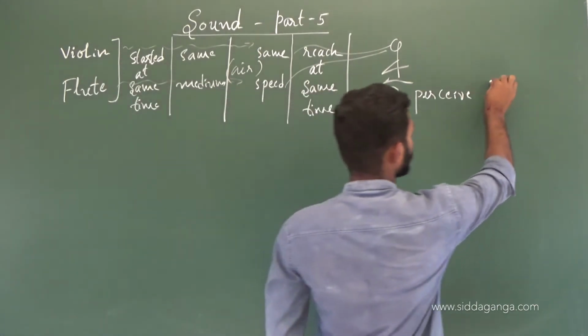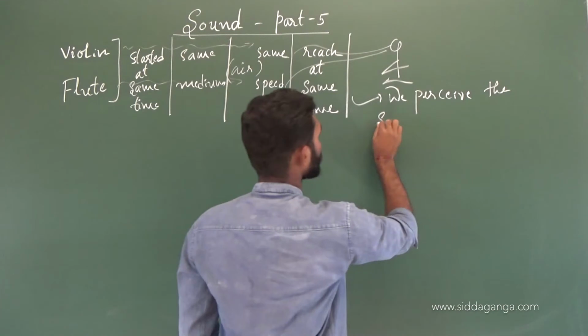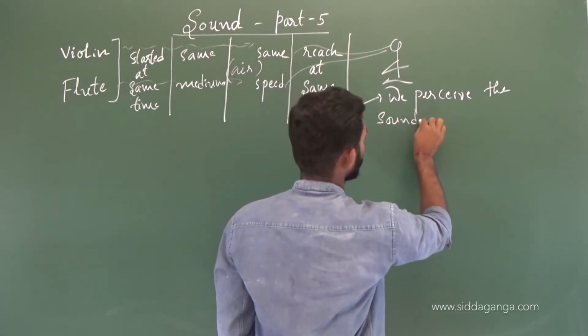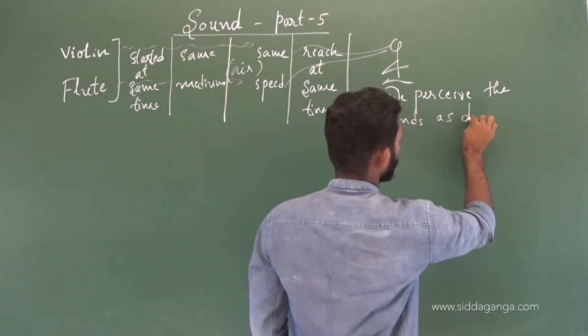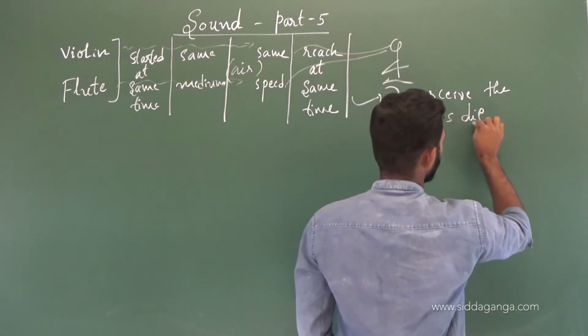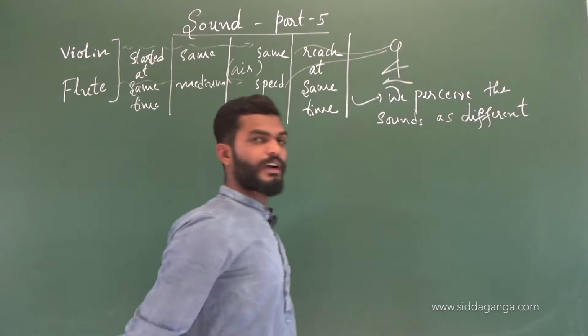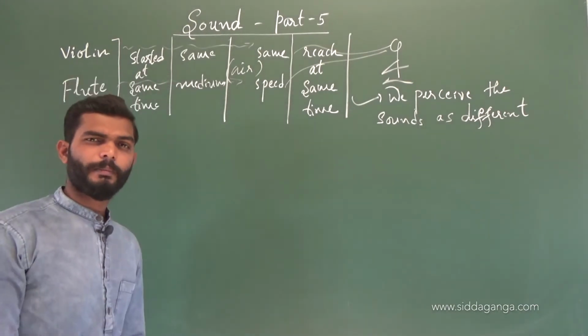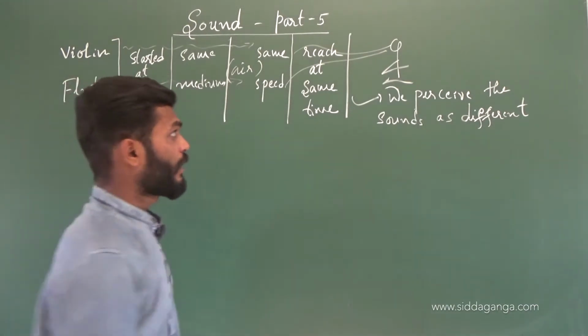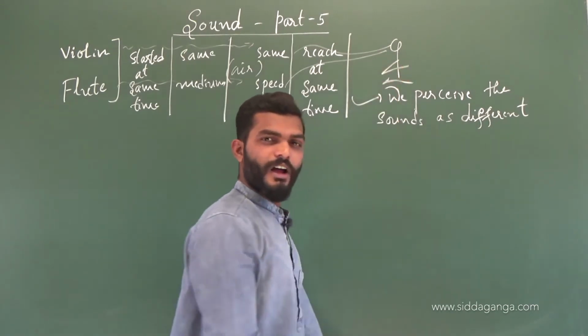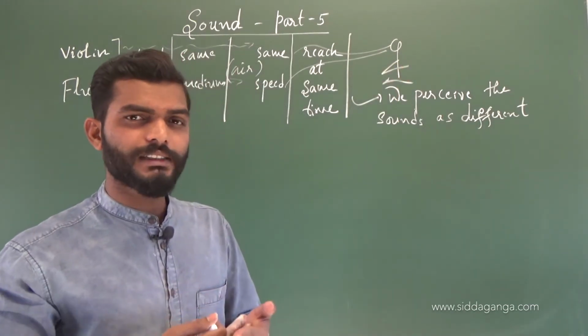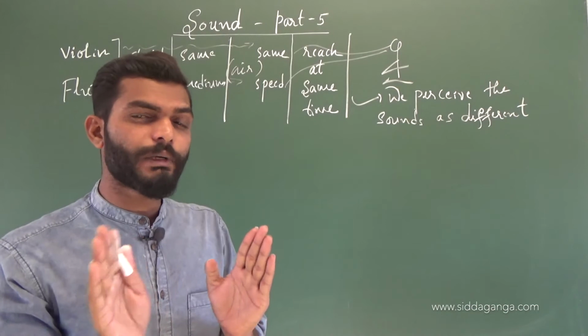We perceive the sounds as distinguished or different, which means that both these sounds should have some other qualities with some differences between them.